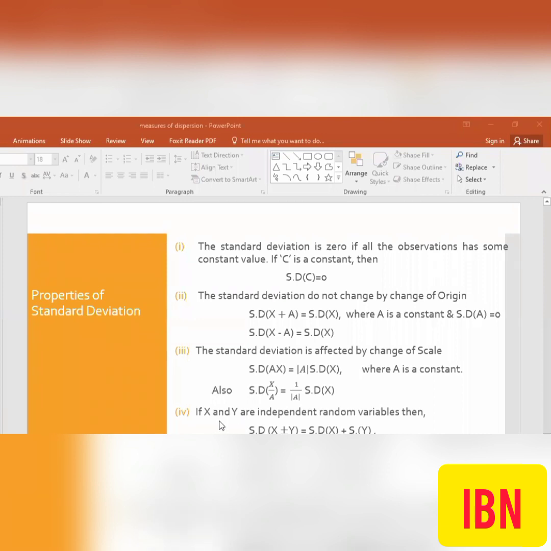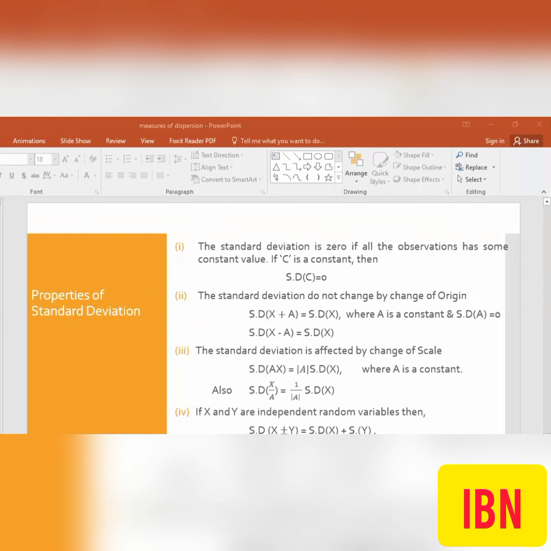The fourth property: if x and y are independent random variables. Independent means having no effect on each other. If one is moving in one direction, the second is not moving due to that factor. So if x and y are independent random variables, then the standard deviation of x plus or minus y is equal to the standard deviation of x plus the standard deviation of y.